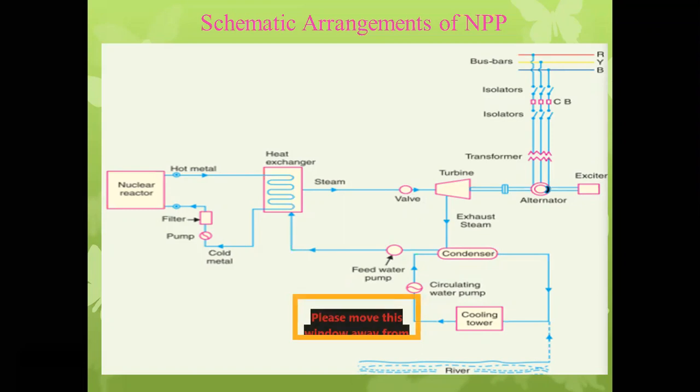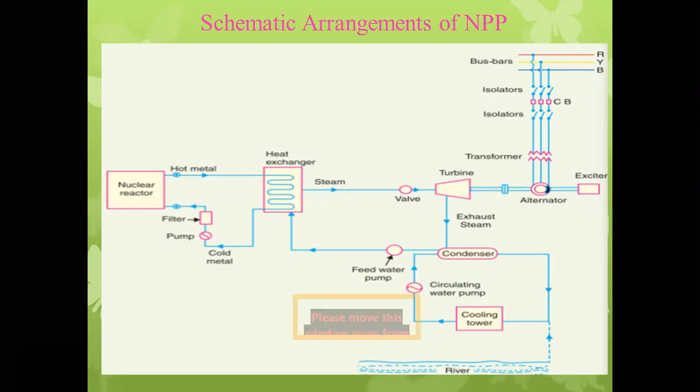Yes, tell me. So tell me one thing. Over here, the turbine will rotate with constant speed or variable speed? Constant speed. Another answer, variable speed is there or not?